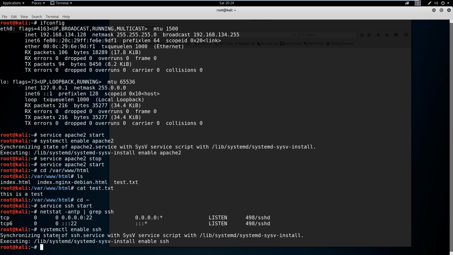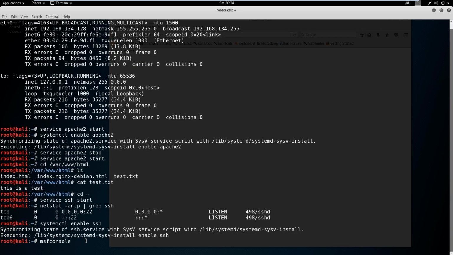Okay, so the last one I'm going to show you is PostgreSQL, and that is mainly with Metasploit. So in order to access Metasploit, you say msfconsole, and it's going to take a minute here to load. And while it's loading, I'm going to explain PostgreSQL to you. So PostgreSQL is the database for msfconsole.